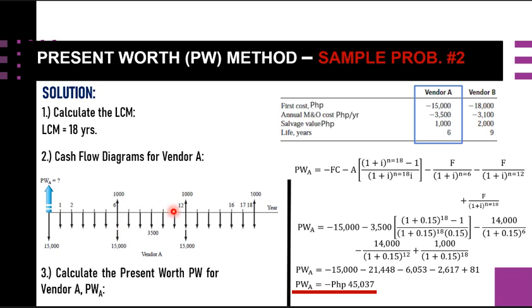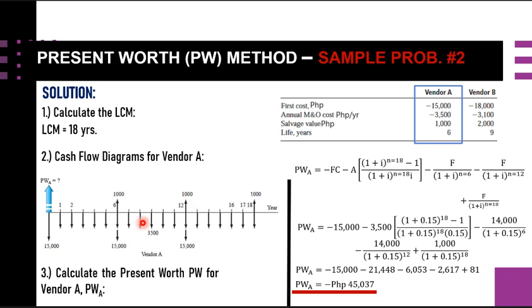For the third life cycle, this is the year 0 for the third life cycle, so the first cost is repeated. Again, we put 15,000 here. So in this case, for vendor A, this is our year 6 and year 12.